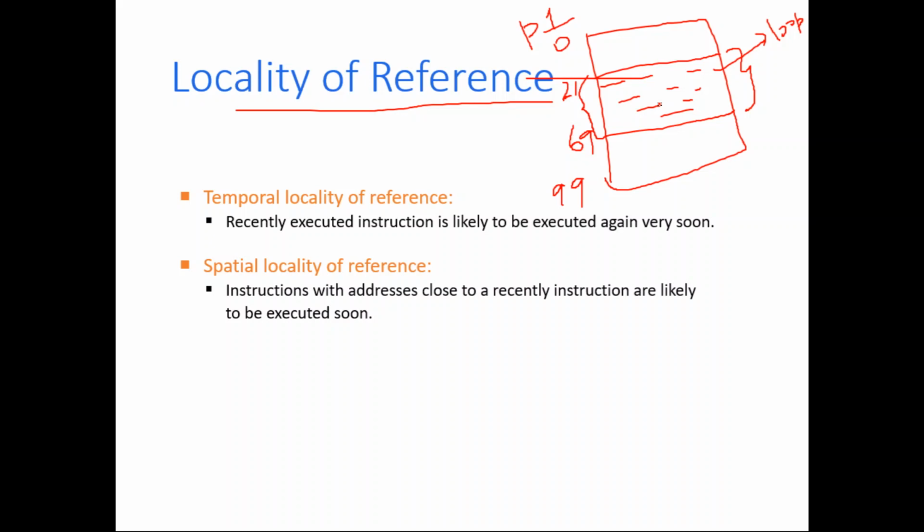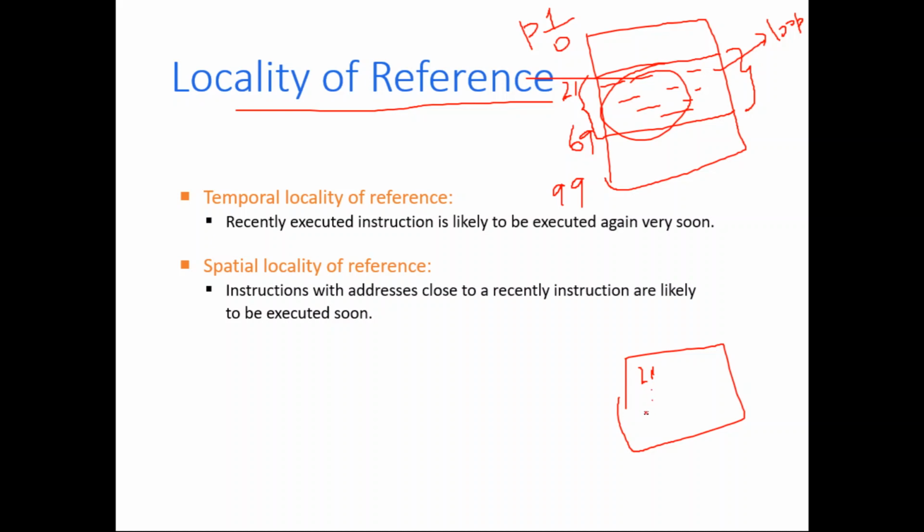The concept of locality of reference says that in a particular program or process there will be a certain set of statements, data or instructions which will be accessed more frequently than the other contents. Now if you have a cache memory, this portion, line number 21 to line number 69, you can keep in the cache memory.